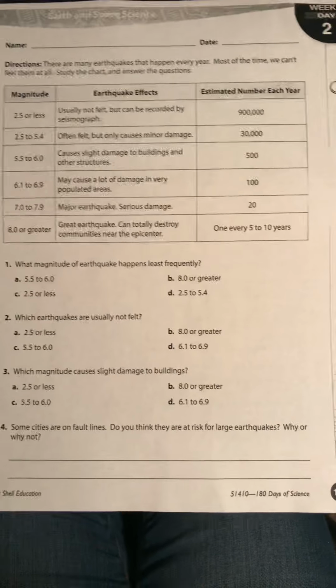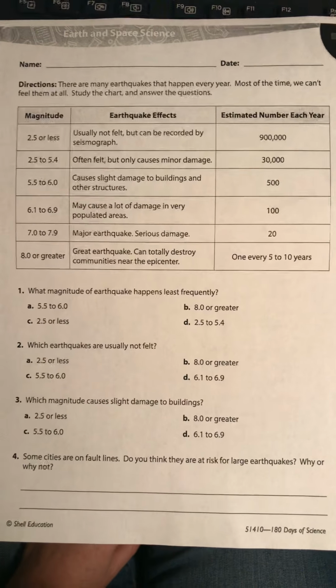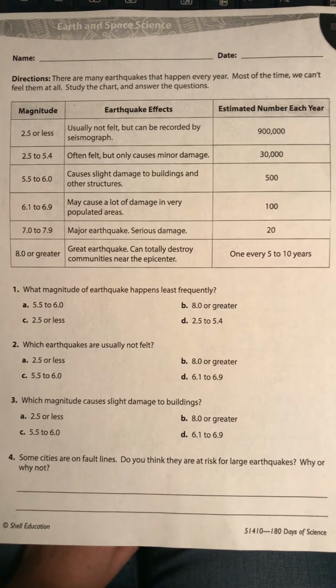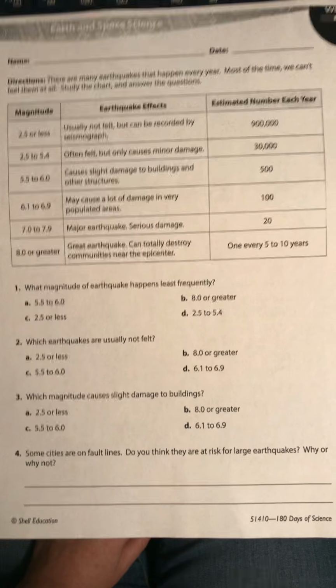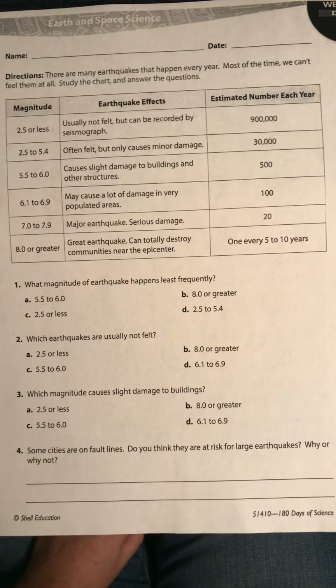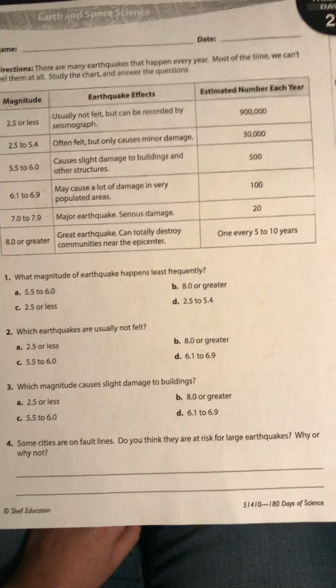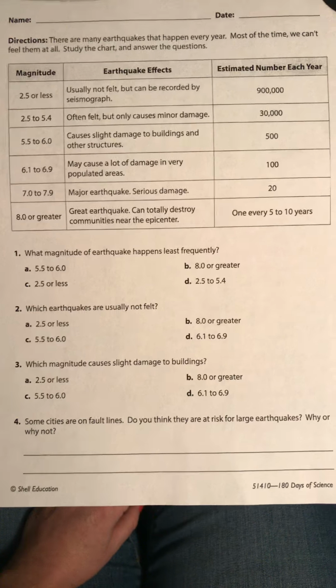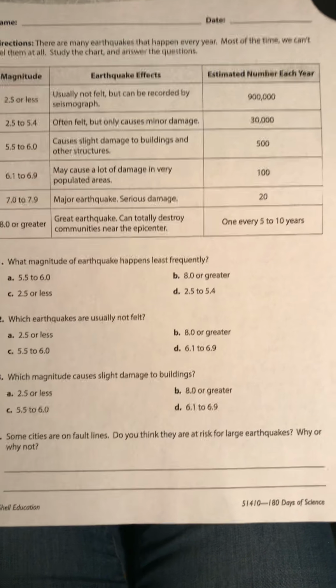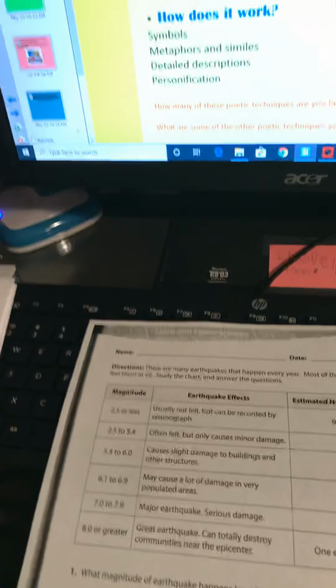And then your science for today is again about earthquakes, and it talks about different magnitudes of earthquakes and about how many of those there are every year. So you're going to study that chart, and then you have 4 questions at the bottom. So those are your assignments for today.